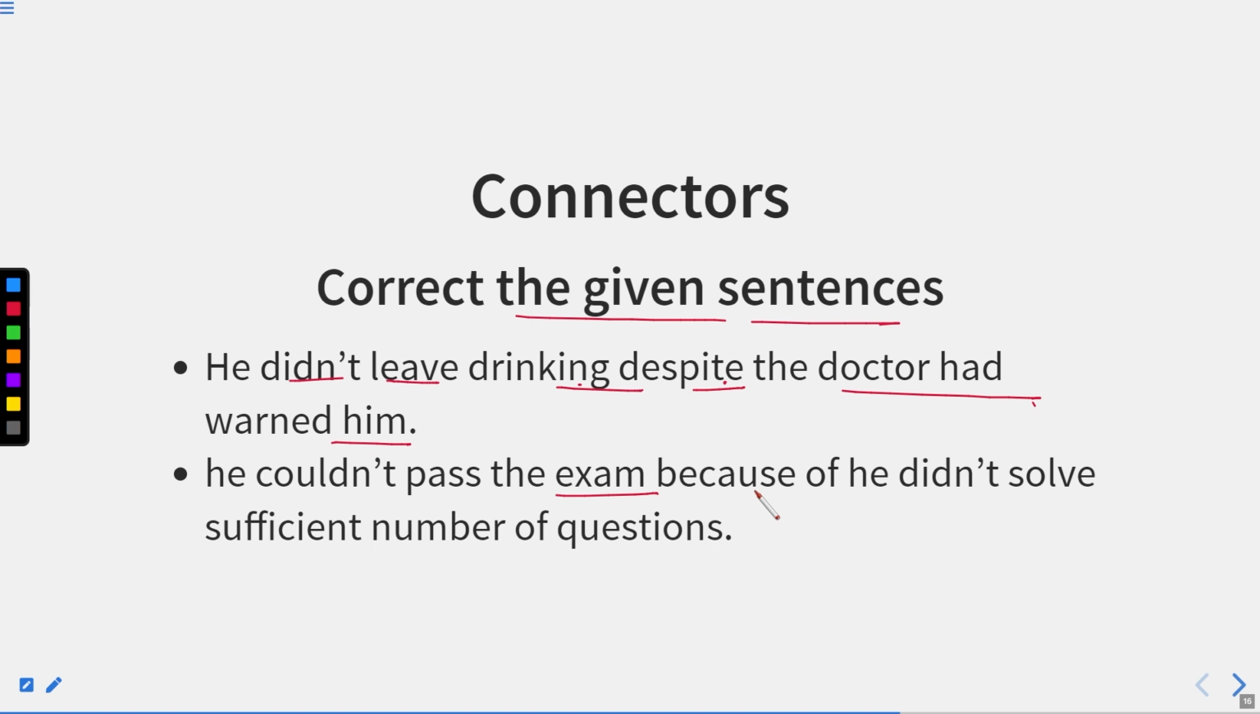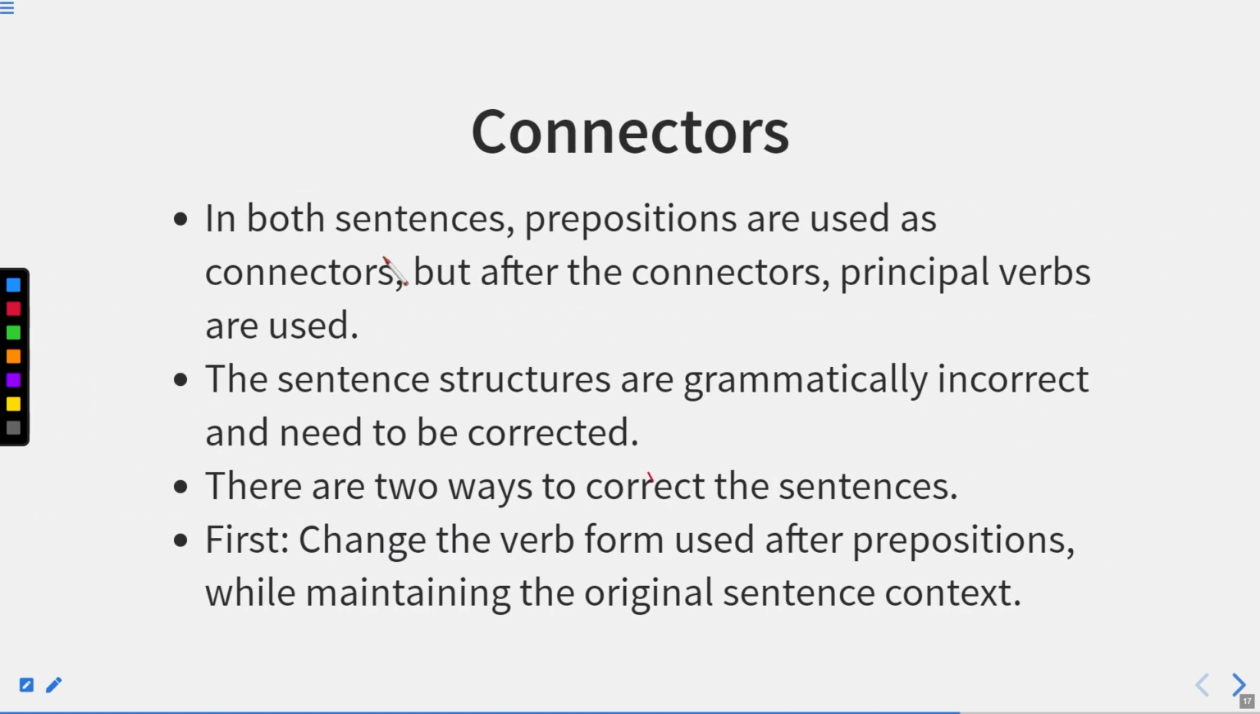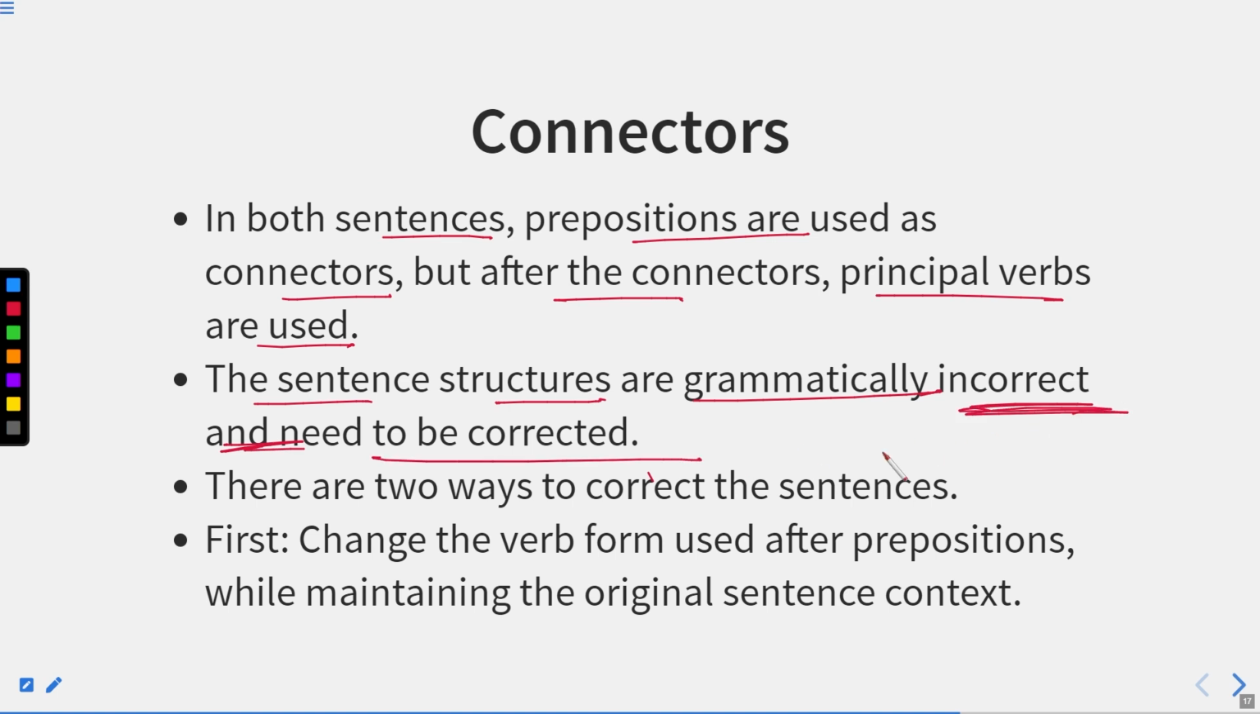He could not pass the examination because of he did not solve sufficient number of questions. So obviously we cannot write because of. We can write: we could not pass the exam because of not solving sufficient number of questions. So in both sentences, prepositions are used as connectors, but after connectors, principal verbs are used. The sentence structures are grammatically incorrect and need to be corrected, as I told you.